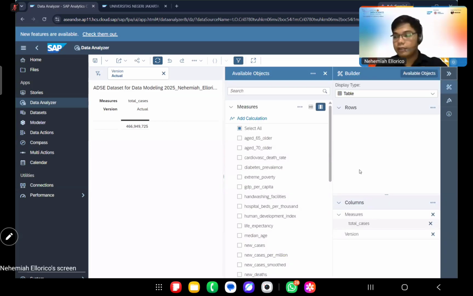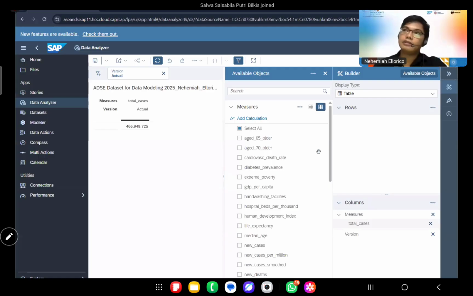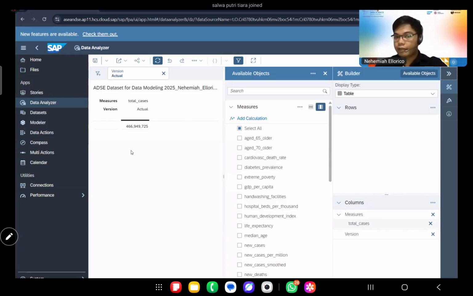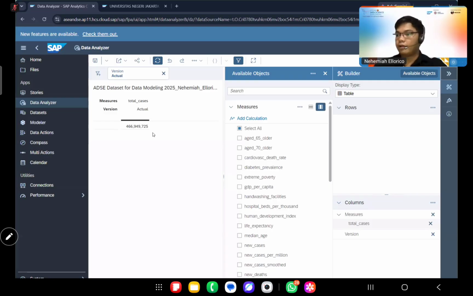How do I explain it in layman's terms? It's kind of like the analysis for Excel or the Excel pivot table, right? We would just put the rows and the columns that we want to see on this table.